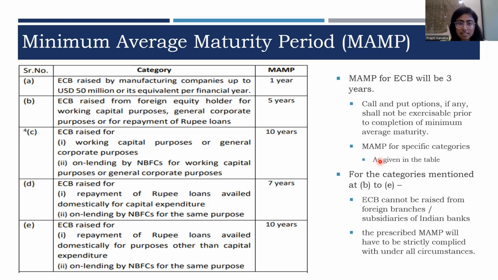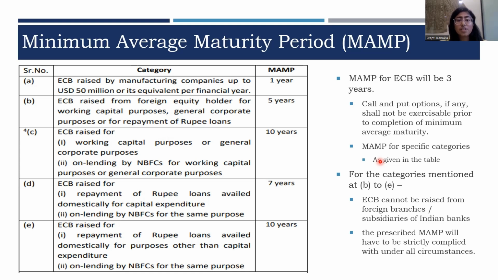The borrower is raising a loan of $2 million from a lender. The lender, let's say, pays on 1st of January 2023, and within 3 years, the borrower will be repaying the amount in bullet repayment. So the repayment will be done on 1st of January 2026. So here the loan tenure is 3 years and the MAMP will also be 3 years.